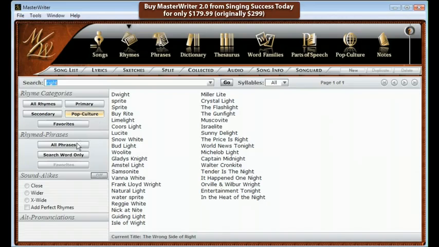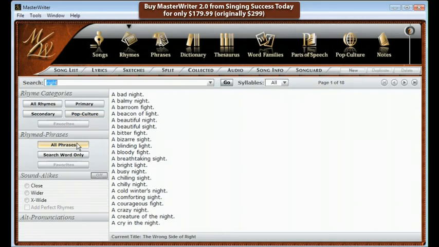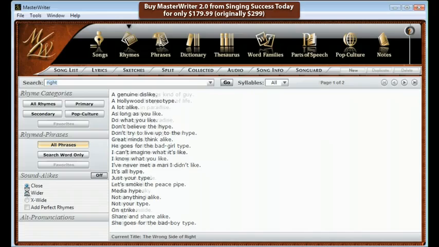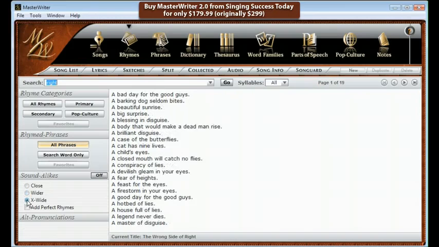Under rhyme phrases, you will find every phrase, saying, and cliché that rhymes with the word right. This will give you 18 pages of phrases that end with perfect rhymes. Under sound-alikes, close, wider, and extra wide will give you an additional 1,500 phrases that rhyme with the word right. And you can use your syllable filter here as well.